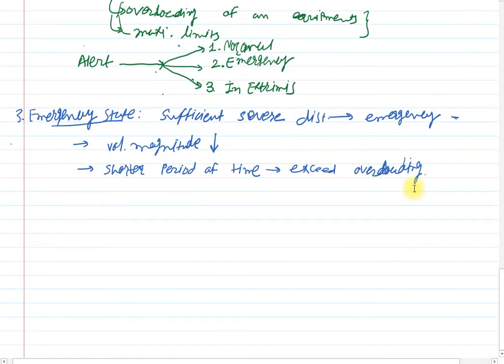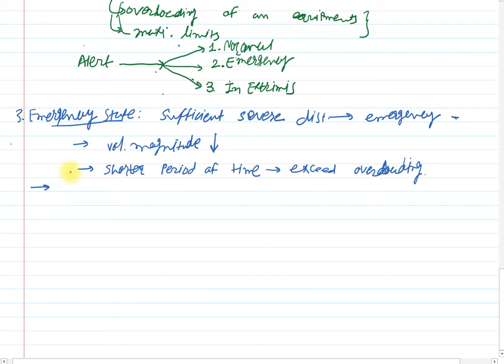So the system will try to come into the alert state by initiating emergency control actions, or the different control strategies that we have already discussed earlier. That is, the prime mover control, excitation control, system generation control, and the transmission line control.